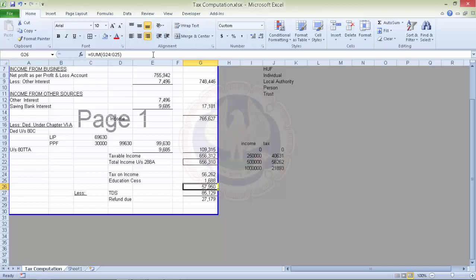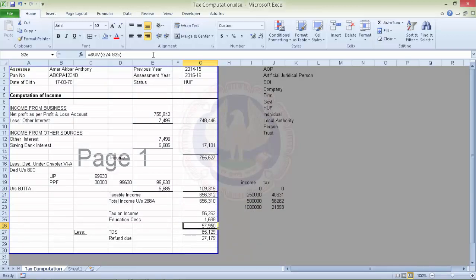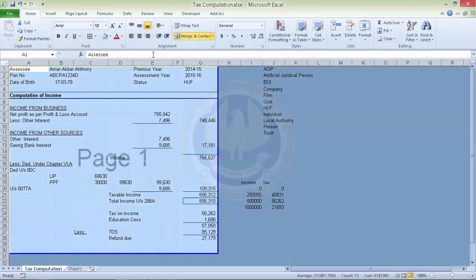Now the next step would be locking this. See, by default, all the cells in an Excel sheet are locked. So we must first unlock the cells which we wish to keep open for users for data input.